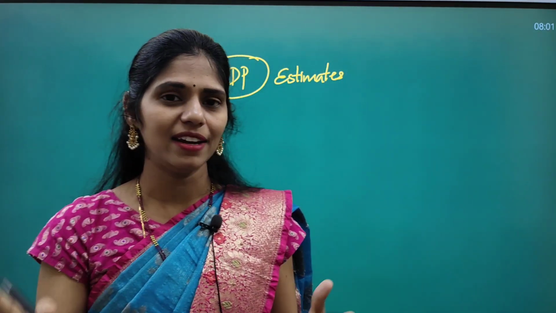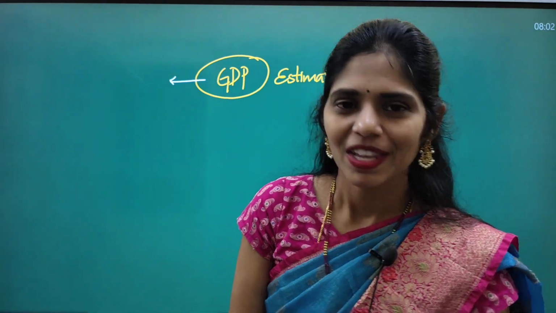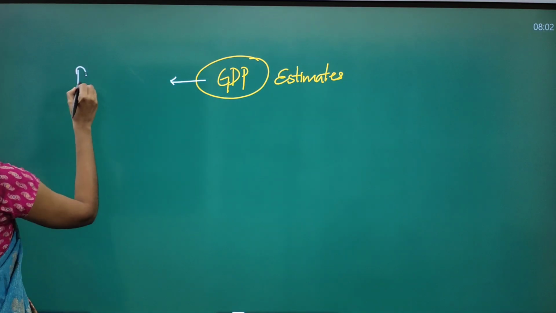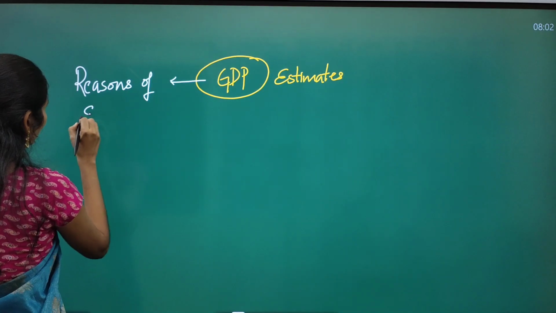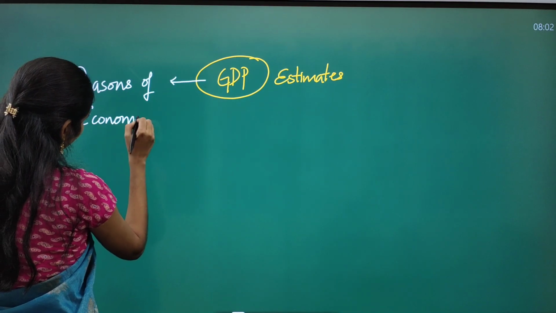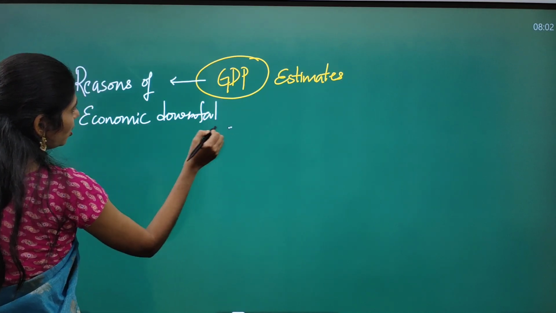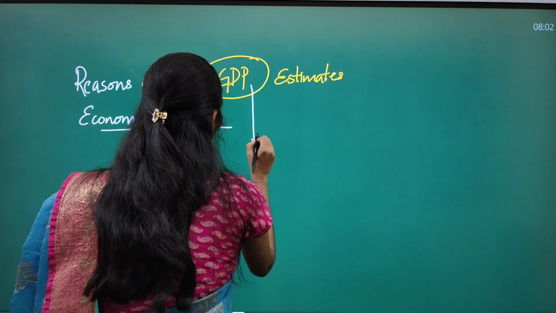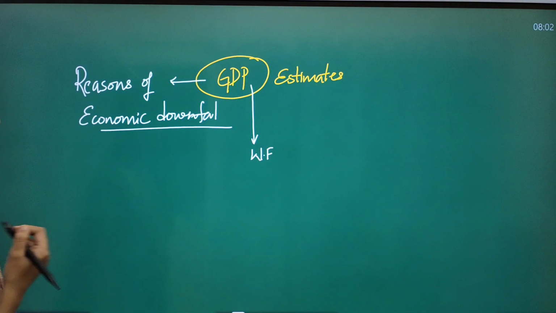Even if you are not from an economy background, sometimes some interview panels will be asking questions regarding the present economy, what the conditions are, etc. So here you have to know about what are the reasons for this economic downfall. And next you have to know about what can be done, the way forward. So these are the 2 important things that you have to see.